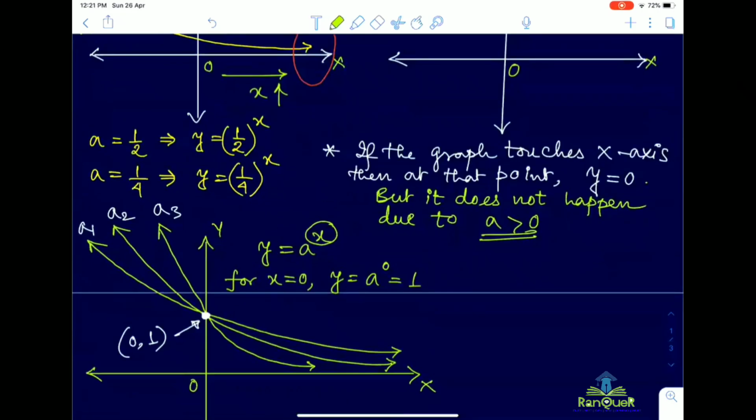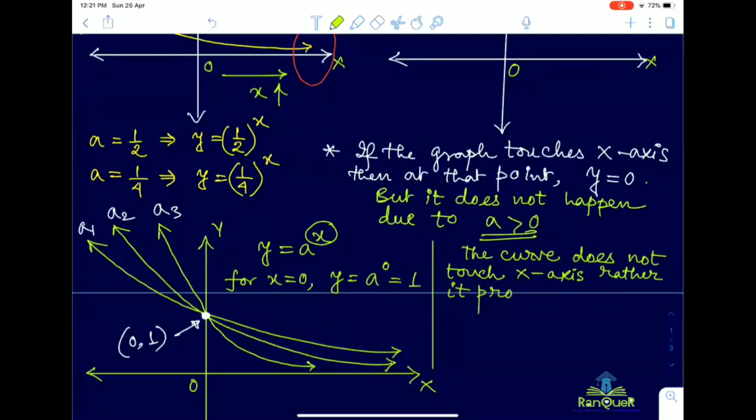So the curve does not touch the x-axis, rather it proceeds tending the value of y to 0, but not equal to 0.